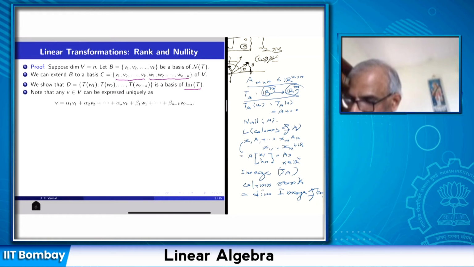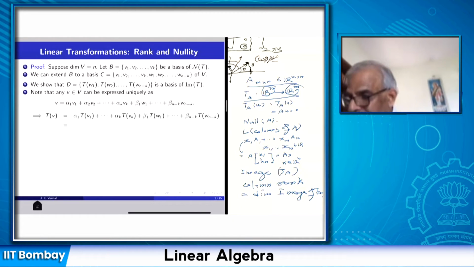Now any vector V can be expressed as a linear combination of the basis vectors V1 up to Vk and W1, W2, up to W(n minus k). They form a basis of V, so there are unique scalars alpha i's and beta i's so that V can be written like this. Now T is a linear transformation, so Tv will be alpha 1 Tv1 up to alpha k Tvk, plus beta 1 Tw1 up to beta (n minus k) Tw(n minus k).